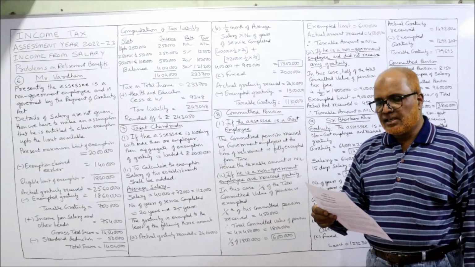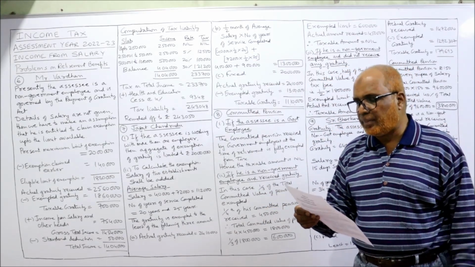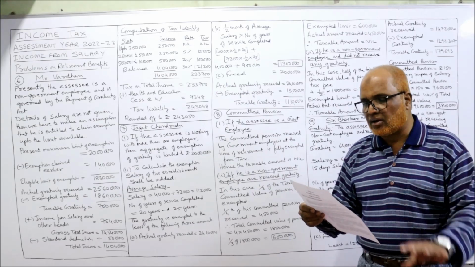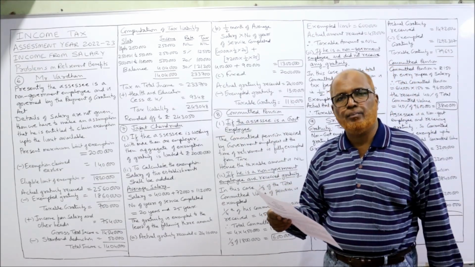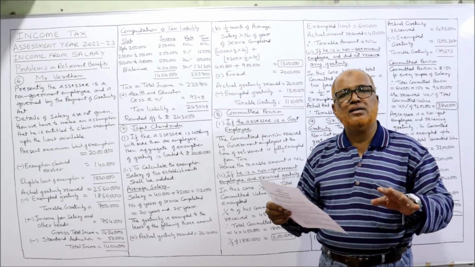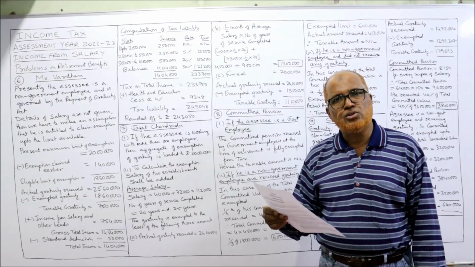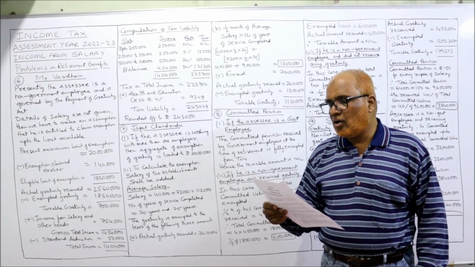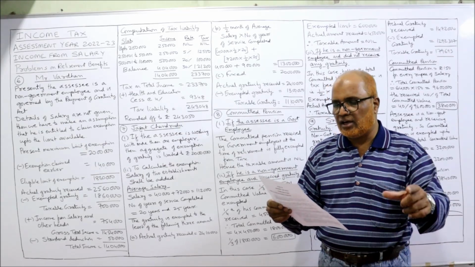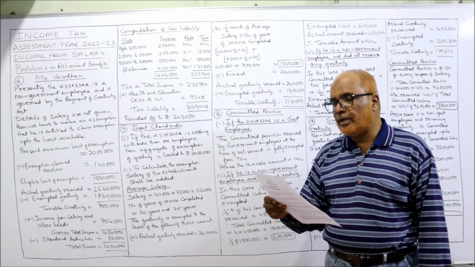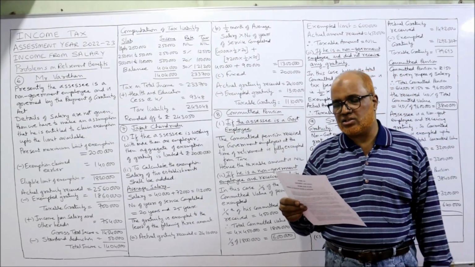Seventh problem. Sri Jagat Chandrudu is working in 2 establishments where the Payment of Gratuity Act provisions are not applicable. So here the assessee is a non-government employee working in 2 organizations. In both the organizations, this Payment of Gratuity Act is not applied. On 30th June 2021, he retired from both the establishments during the current previous year after serving 20 years in the first organization and 25 years in the second organization.